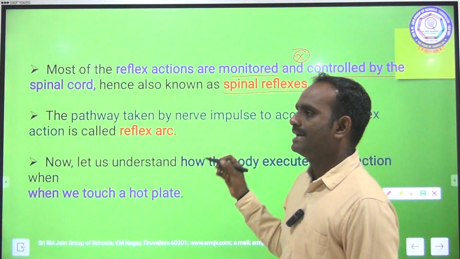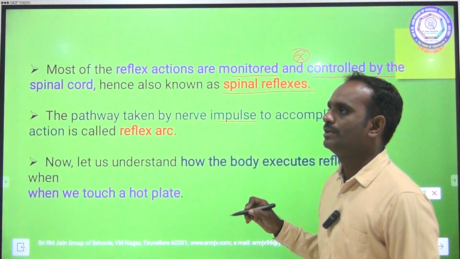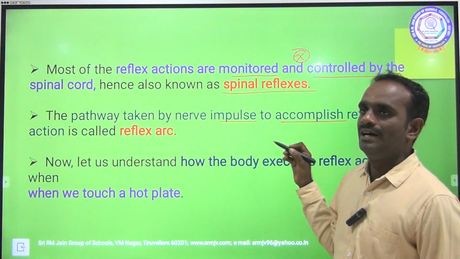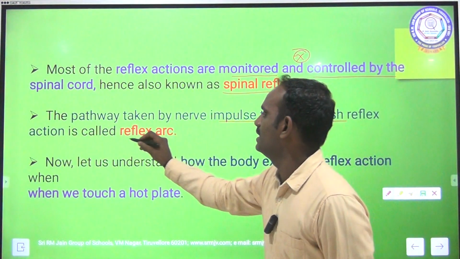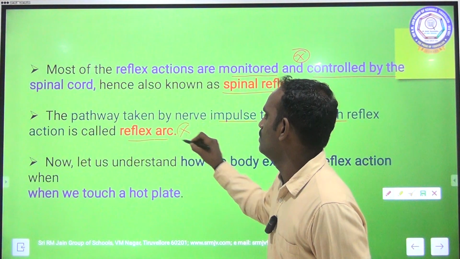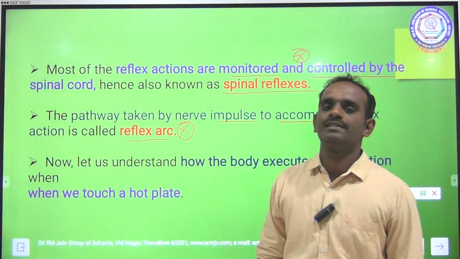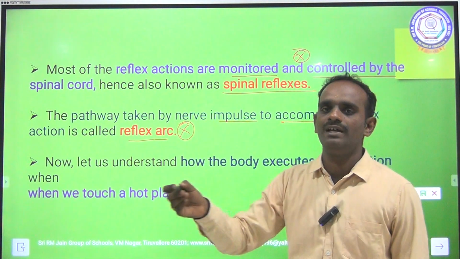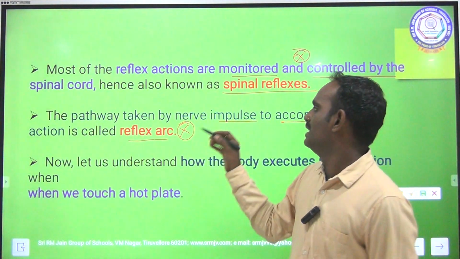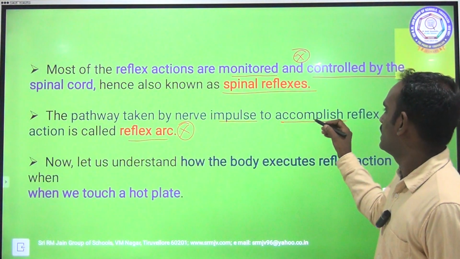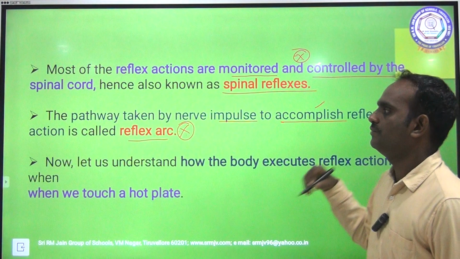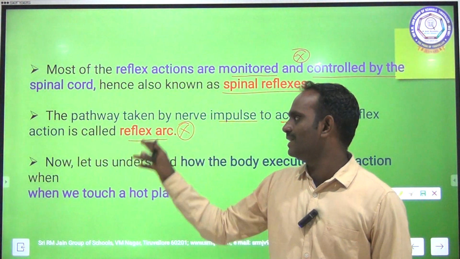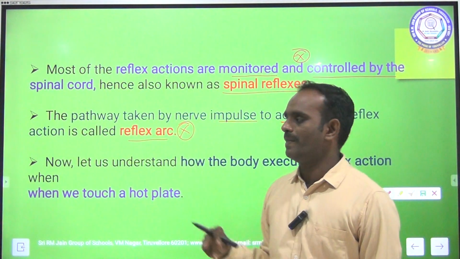The pathway taken by nerve impulse to accomplish reflex action is called reflex arc. It is a 2 mark question. What is reflex arc? It is nothing but a pathway.